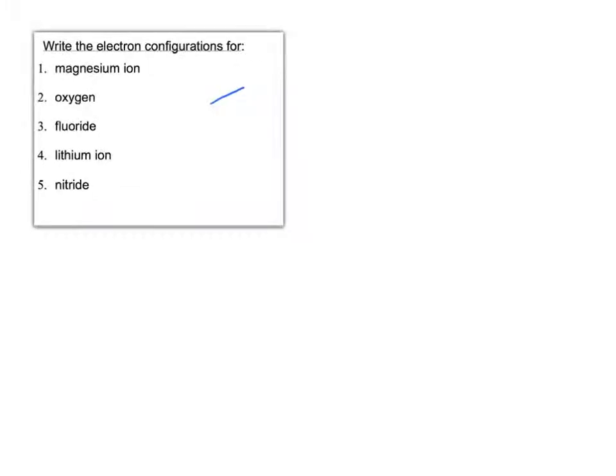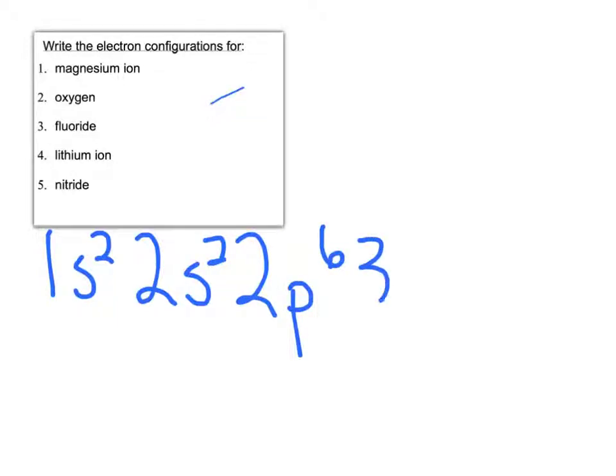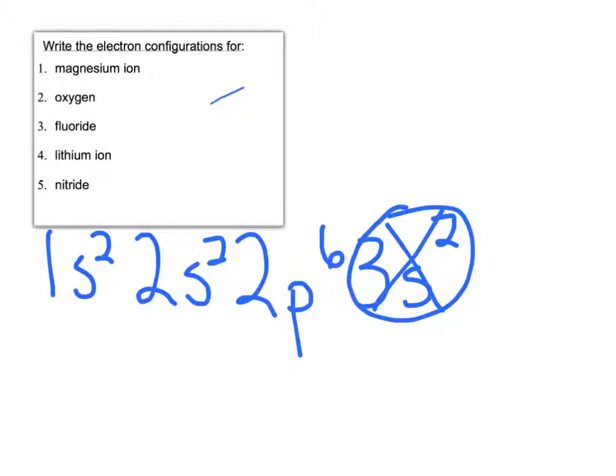Alright, so for the magnesium atom, we have 1s2, 2s2, 2p6, and 3s2. So in order to have its 8 valence electrons, it's going to lose both of these 3s2 electrons right here. So those will be completely gone, and my remaining electrons in my valence shell are these second energy level 8 electrons right there. So the configuration of the magnesium ion would be 1s2, 2s2, 2p6. The same as neon.